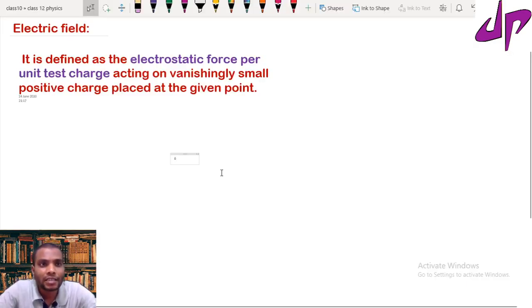We can define electric field as the electrostatic force per unit test charge, which is acting on a vanishingly small positive charge placed at a given point.